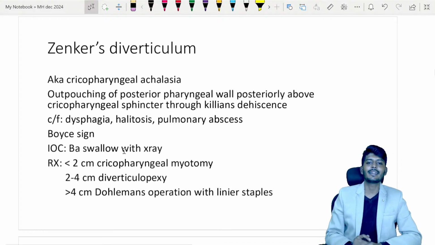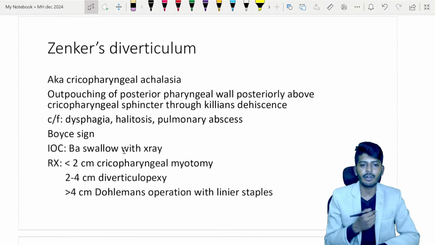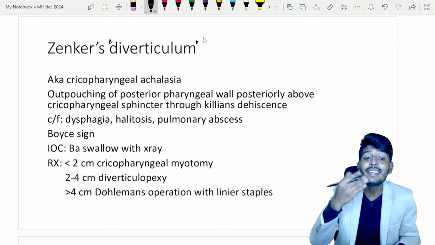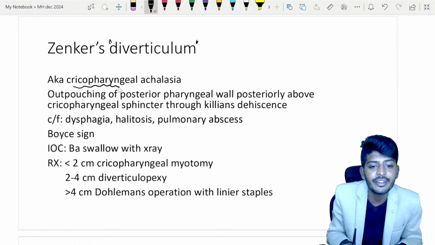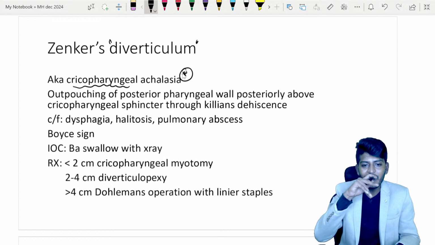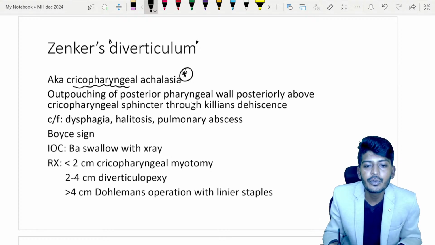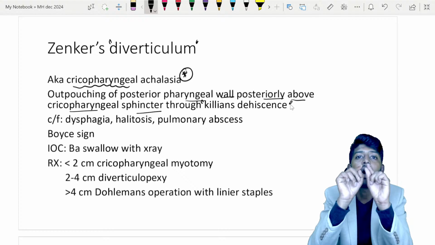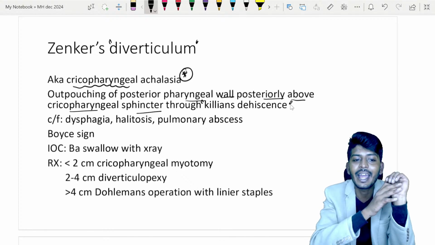Let's go to the next one, Zenker's diverticulum. What is that? When we are speaking of Zenker's diverticulum, a very important point to be noticed: wherever we speak of diverticulum, that means outpouching. This outpouching occurs near the cricopharyngeal area. That is why we call it cricopharyngeal achalasia. You need to remember this is the outpouching of the posterior pharyngeal wall posteriorly above the cricopharyngeal sphincter through Killian dehiscence. Killian dehiscence is an area where multiple muscles are meeting, so that creates a small window or weak point where the diverticula can occur.